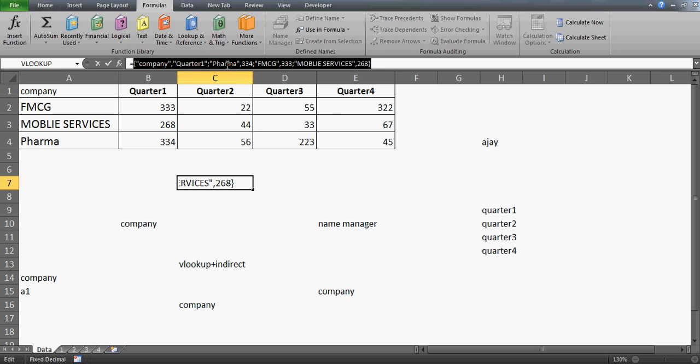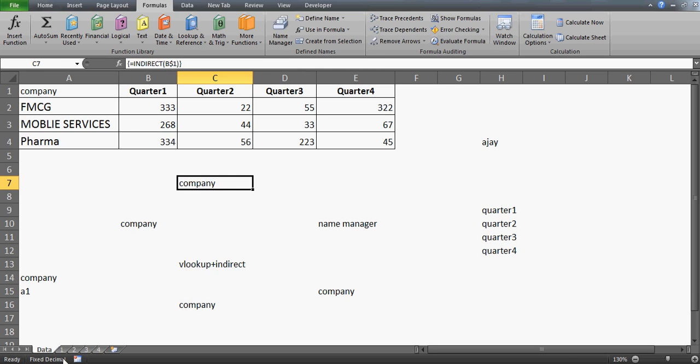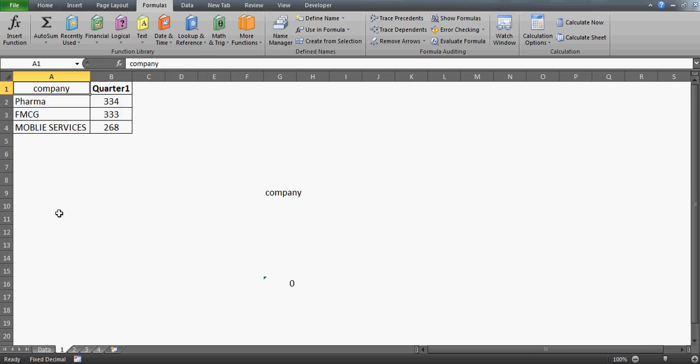So company is my first column, and quarter 1 is my second column. Pharma is my first column, and 334 is the second column. FMCG is my first column, and 333 is my second column, right? If you forget the data, look at this data. This is the data which is in your indirect, this one, quarter 1, right?